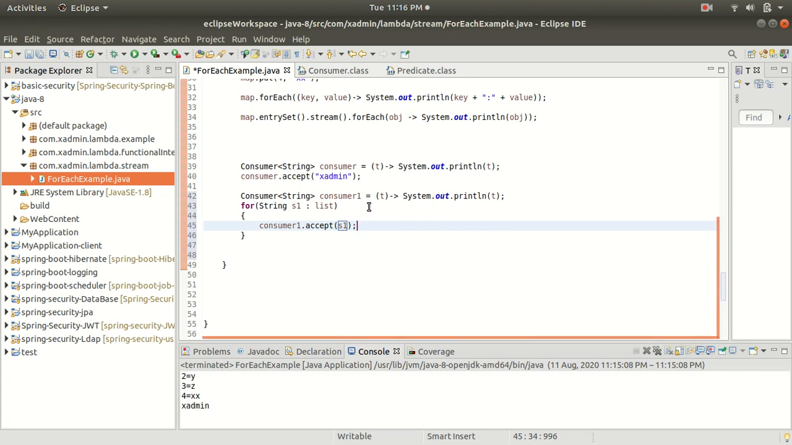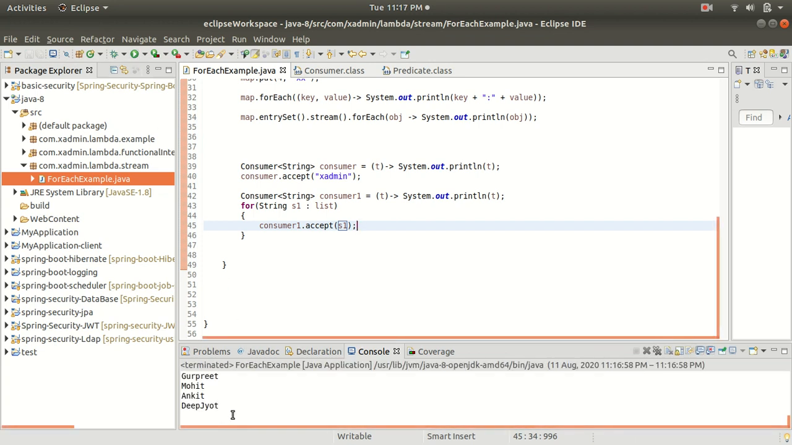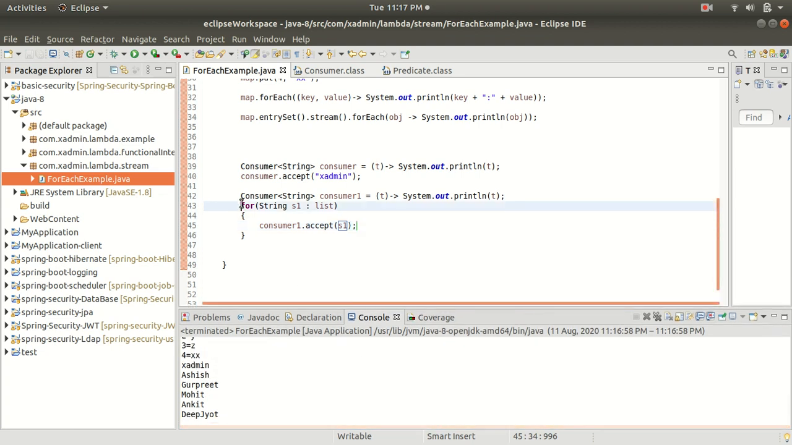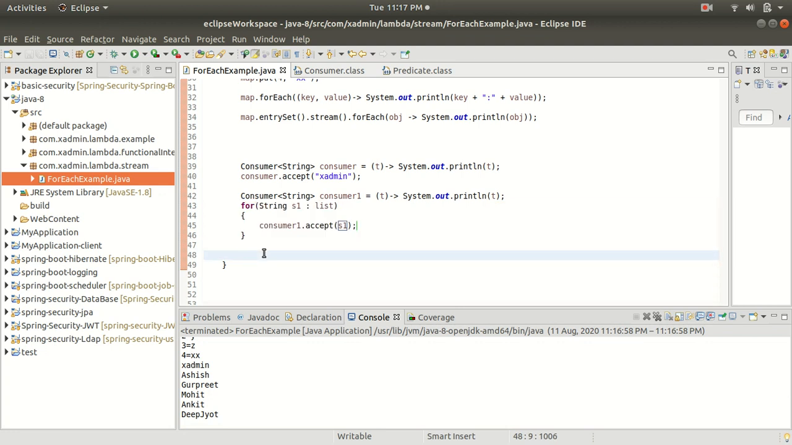So guys, here it is just printing the value again. Let me save this and run it. You can see that we got the output as a list. We printed the list here. So guys, this is the internal work of the for each method. In this, we have understood the internal working of for each.